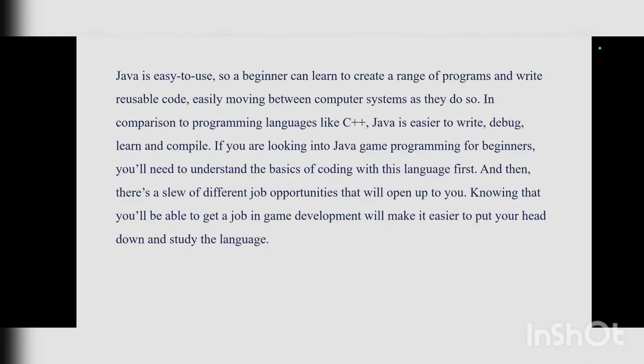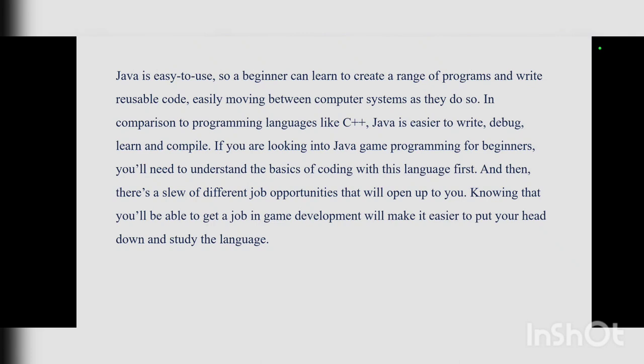Java is easy to use, so a beginner can learn to create a range of programs and write reusable code, easily moving between computer systems as they do so. In comparison to programming languages like C++, Java is easier to write, debug, learn and compile. If you are looking into Java game programming for beginners, you will need to understand the basics of coding with the language first, and then there is a slew of different job opportunities that will open up to you.